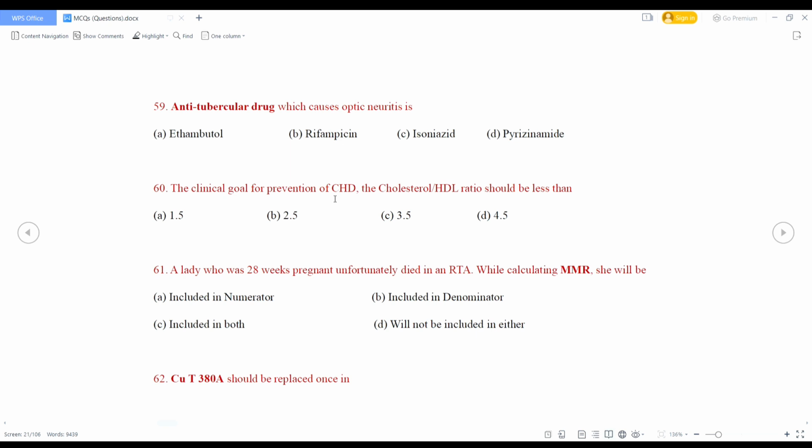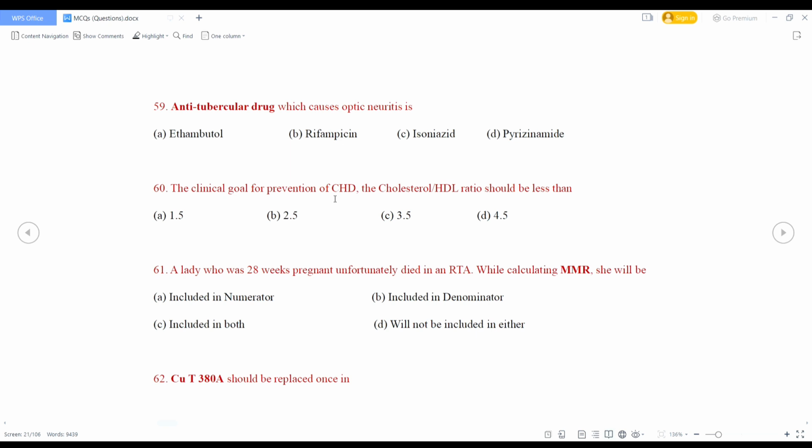Which anti-tubercular drug causes optic neuritis? Right answer is ethambutol. The clinical goal for prevention of coronary heart disease, the cholesterol HDL ratio should be less than 3.5. This is the right answer.